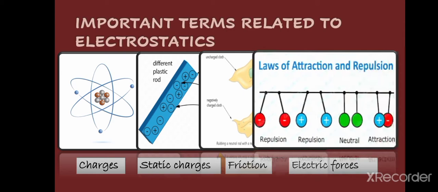But the opposite charges always attract each other. You can see that positive and negative charges are attracting each other. These are the electrical forces. So these are the important terms you have to remember.